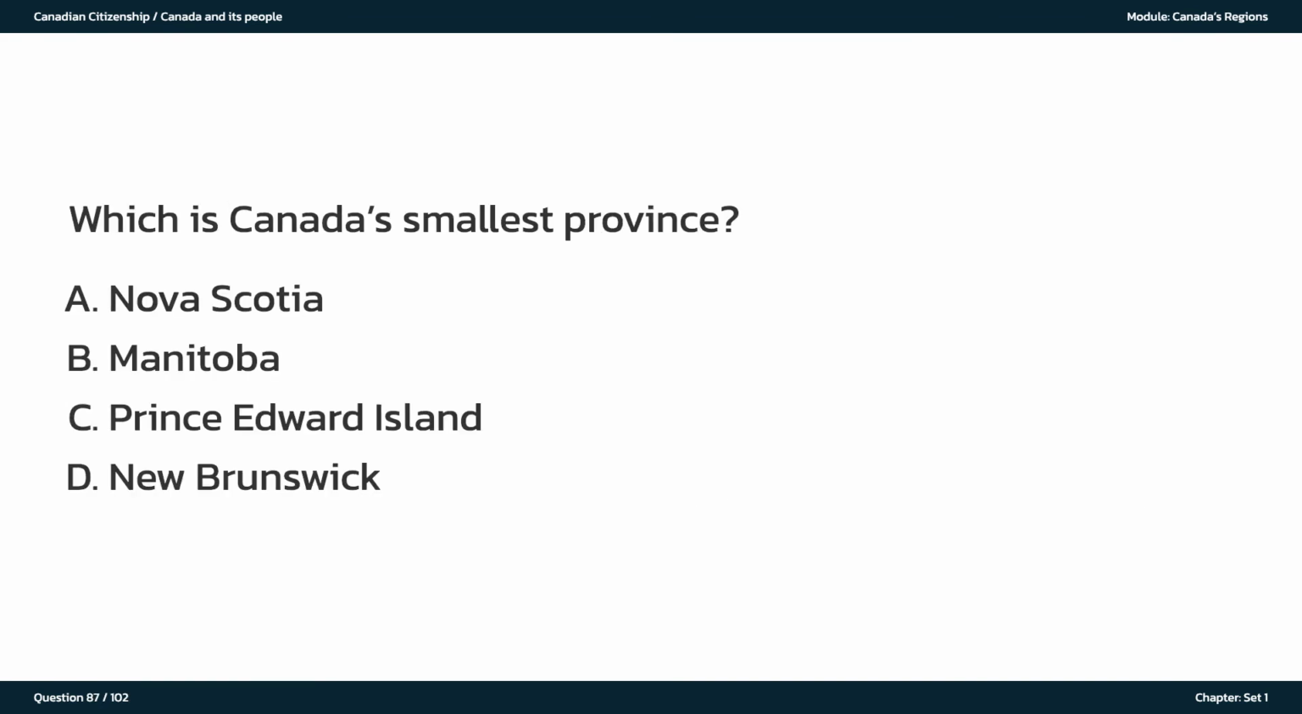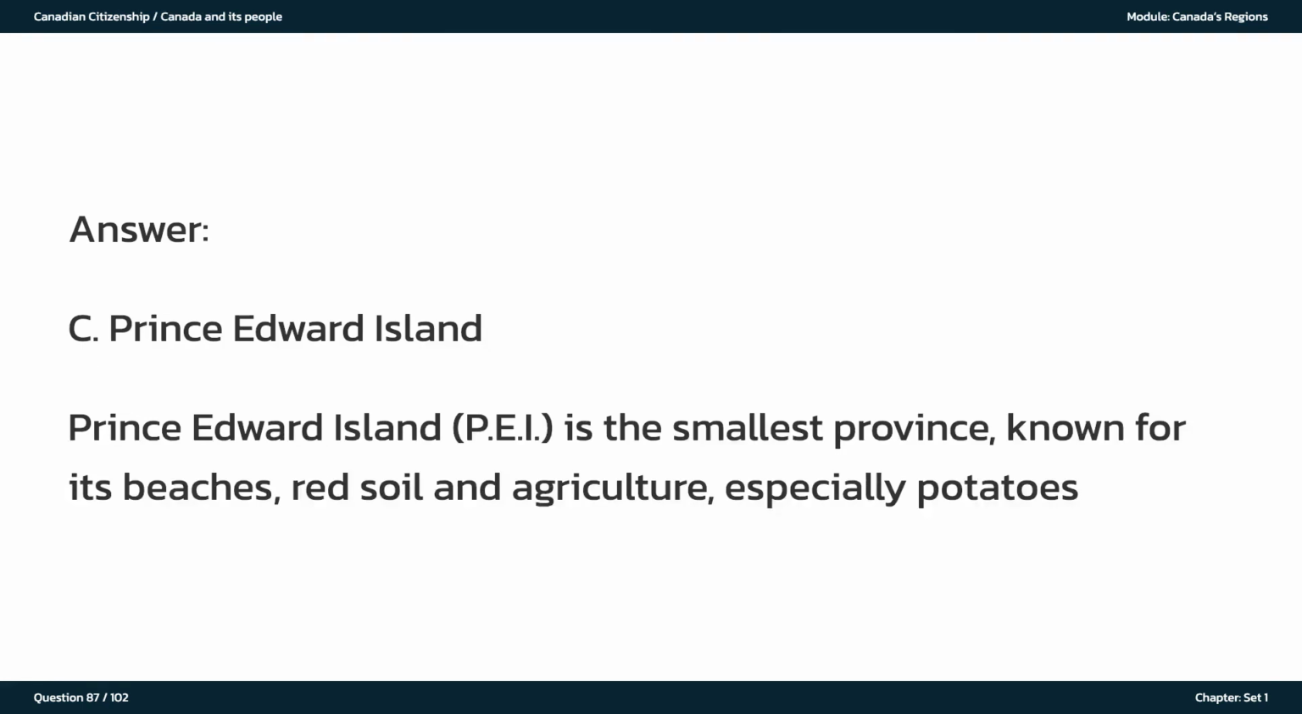Which is Canada's smallest province? A. Nova Scotia. B. Manitoba. C. Prince Edward Island. D. New Brunswick. The answer is C. Prince Edward Island. Prince Edward Island, PEI, is the smallest province, known for its beaches, red soil and agriculture, especially potatoes.